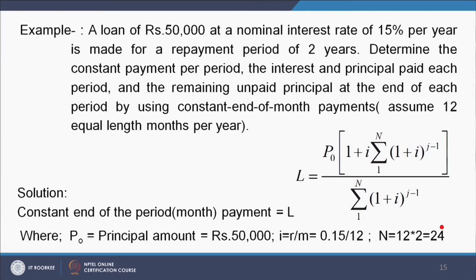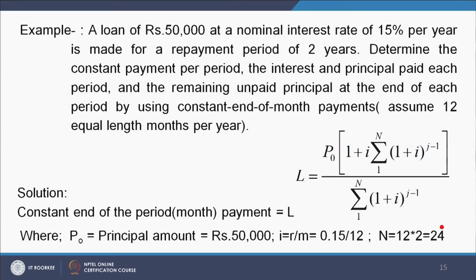Now, take an example where we will calculate the loan. A loan of rupees 50,000 at a nominal interest rate of 15% per year is made for a repayment period of 2 years. Determine the constant payment per period, the interest and principal paid each period and the remaining unpaid principal at the end of each period by using constant end of the month payments. Assume 12 equal length months per year.